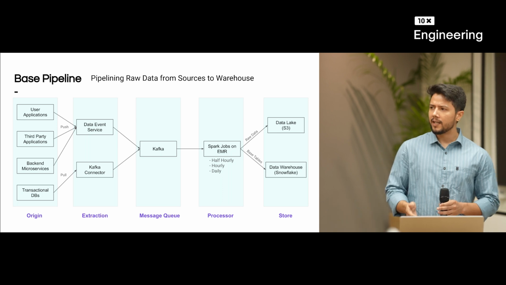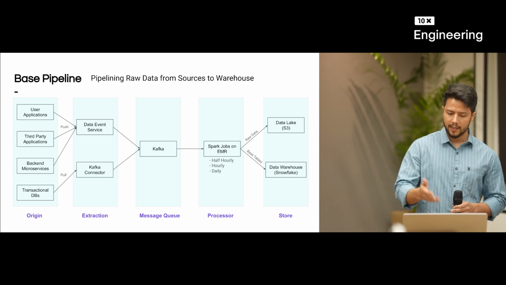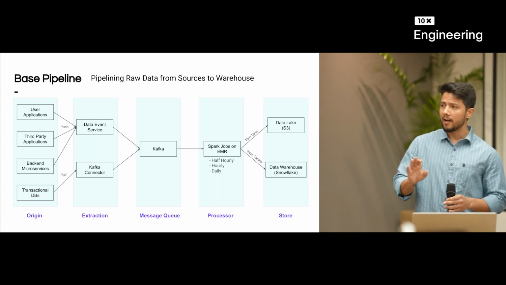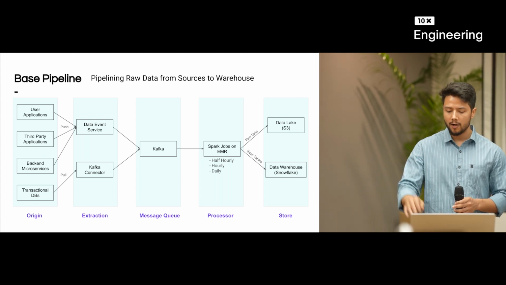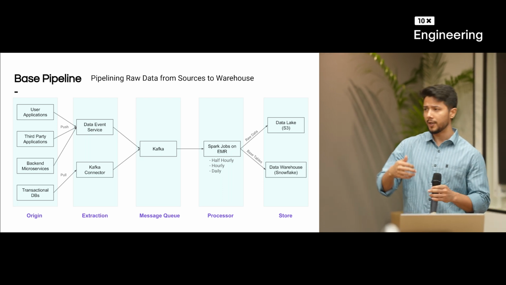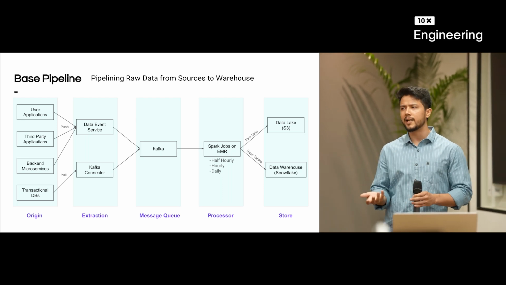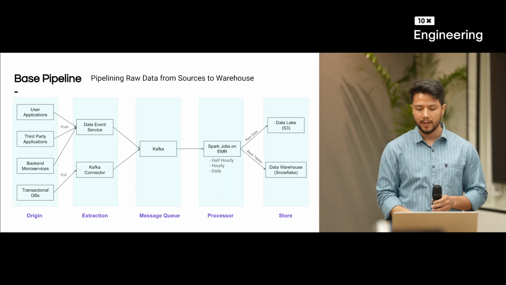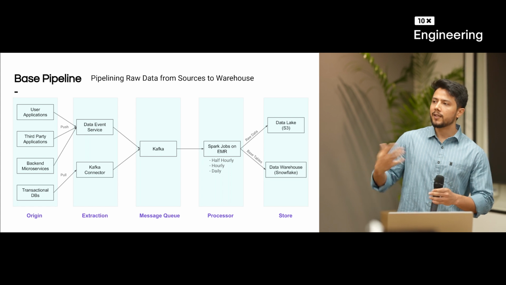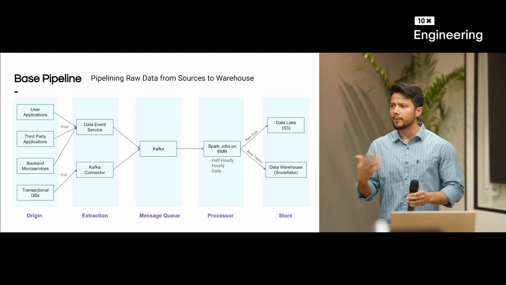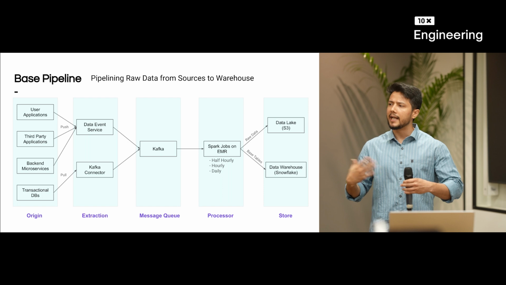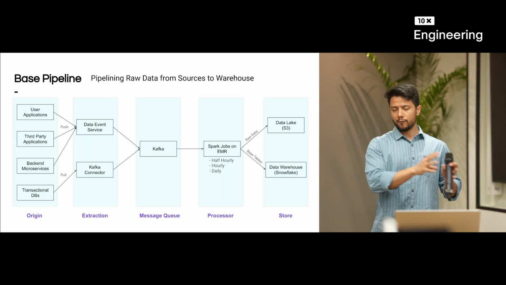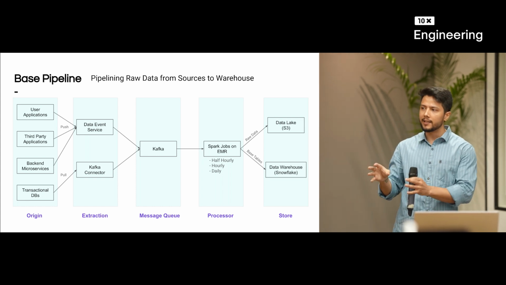Based on the required frequency, we have created the Spark jobs. Our first job is to pipeline the raw data onto S3, because we know that if we do anything with the data, it can break. So it's much better to do nothing with the data and directly pipeline the raw data onto S3. Then, after we are sure that we can do some processing over it, we do that and create base tables in our data warehouse. Now we can see that we have gathered the data from all the sources and created the base tables.